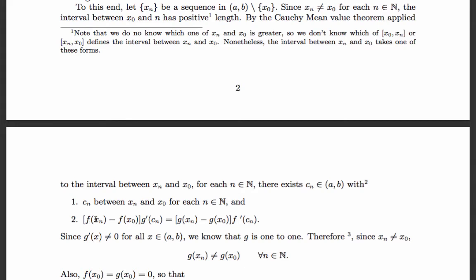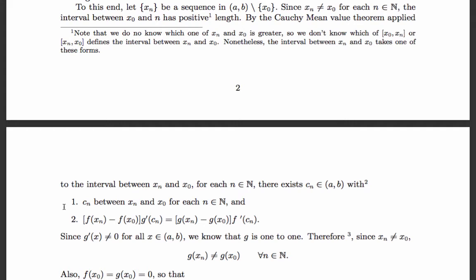Well, the change in f from xn to x naught times the slope of g at Cn equals the change in g from x naught to xn times the slope of f at Cn. This is essentially saying that because xn and x naught are not equal, for every xn there's a point in between, Cn, and we can apply the statement of the general Cauchy mean value theorem to that.